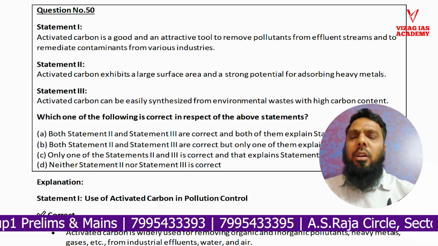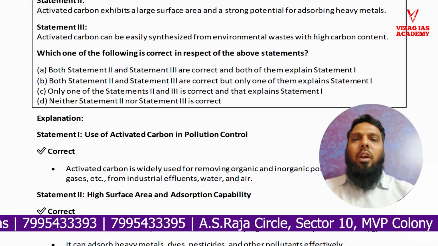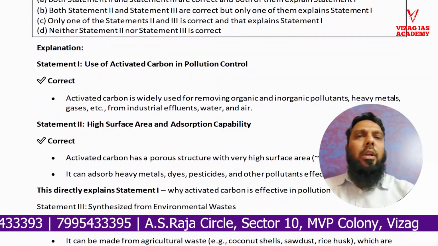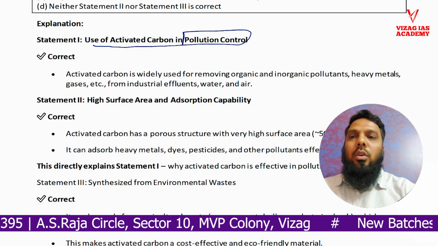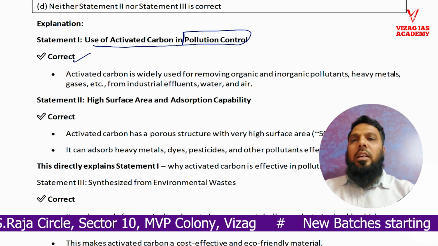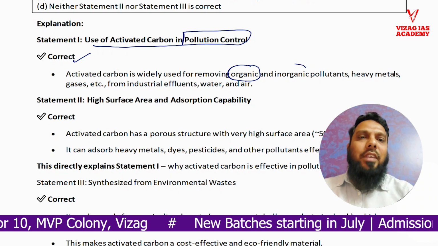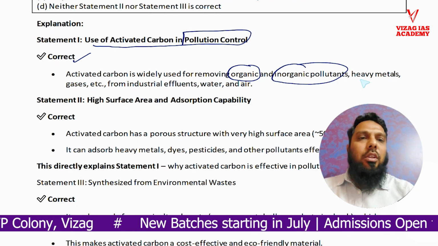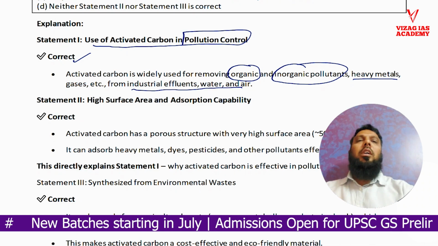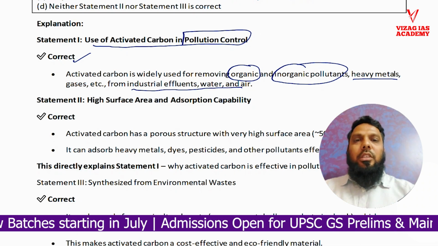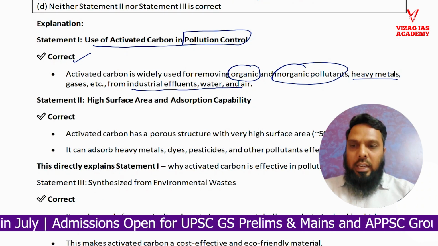If you have a simple knowledge of current affairs, you can easily solve it. For this, you should know what statement 1 is, what activated carbon is. Going into the explanation, the use of activated carbon in pollution control is actually a correct statement. Activated carbon is widely used for removing organic as well as inorganic pollutants. It is also used for removing heavy metals from industrial effluents, water and air. This was present in the news, and with this we can definitely say statement 1 is correct.